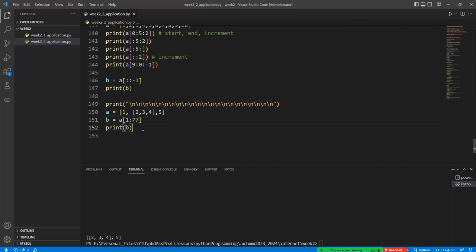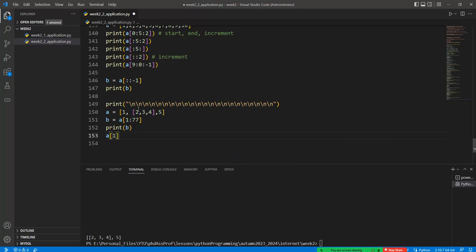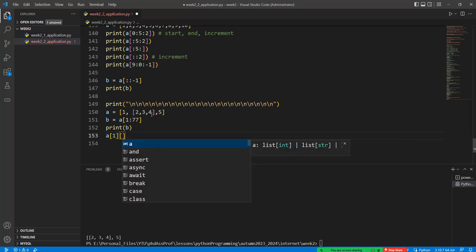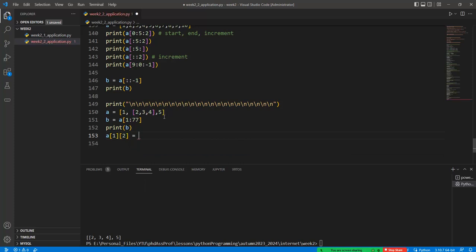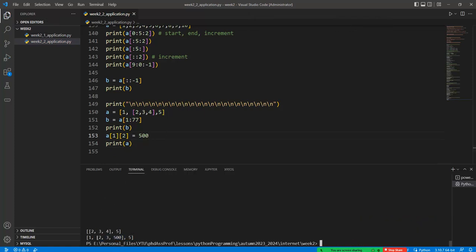Okay, but if I update one element, this is the list value, and the last element 4 is equal to 500 in here, and so if I write a in here like this one, the internal list includes 2, 3 and 500.